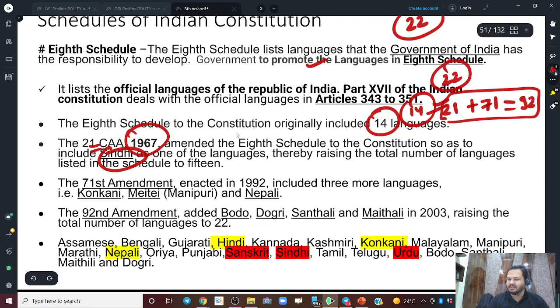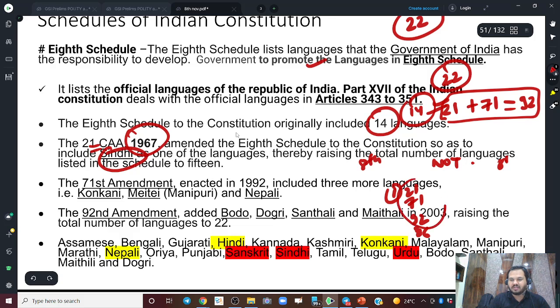So it is easy to remember. This is a very common question asked, right? They will say that the 8th Schedule has been amended many times. Which of the following is not an amendment made to the 8th Schedule? And the options will be 21, 71, 92, 86, right?